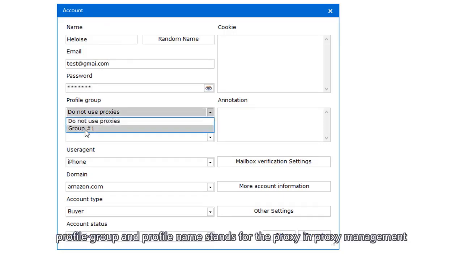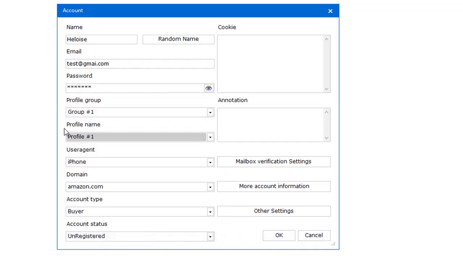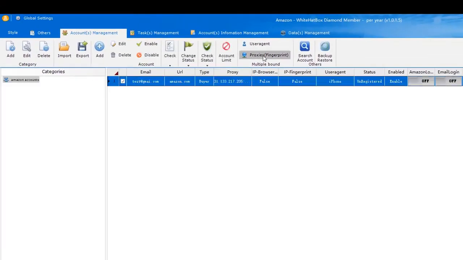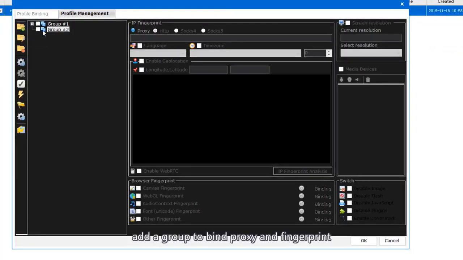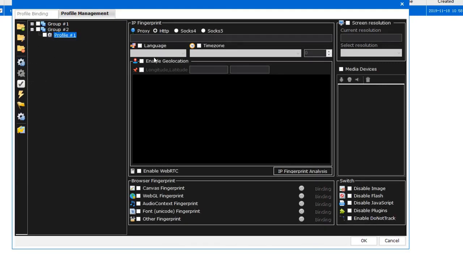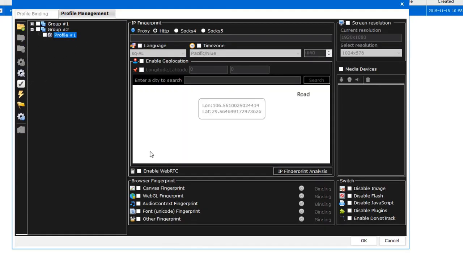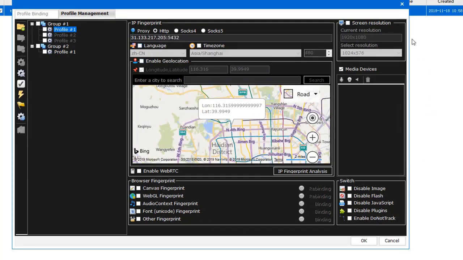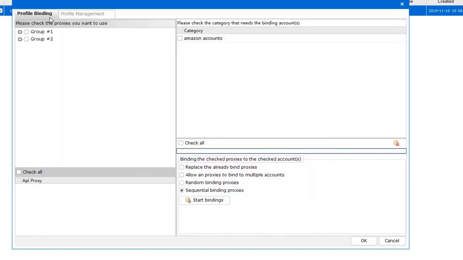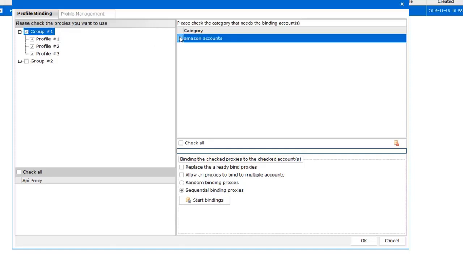Profile group and profile name stand for the proxy and proxy management. I will show you at the next step. Add a group to bind proxy and fingerprint. Like this. Select the proxy and account. Click Start Bindings.